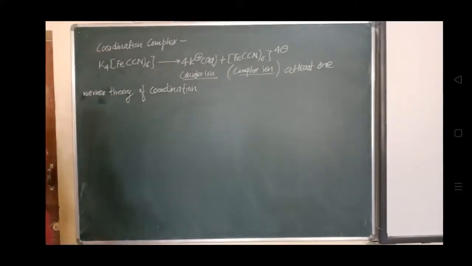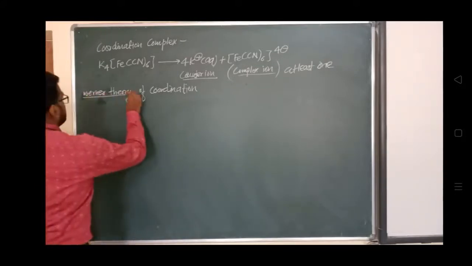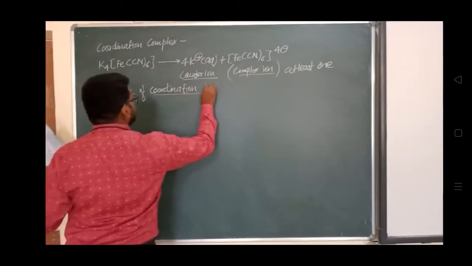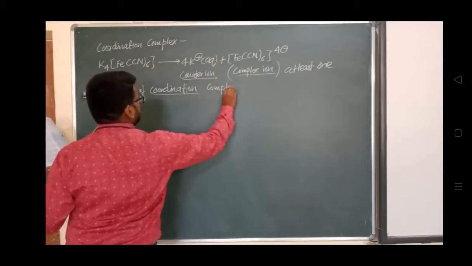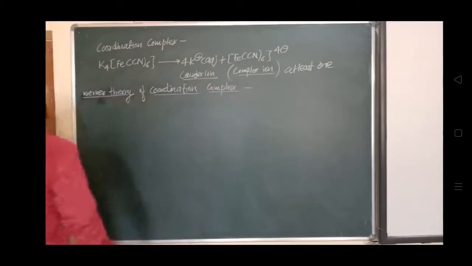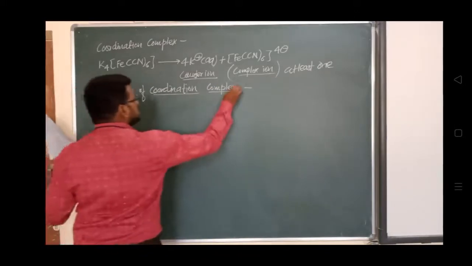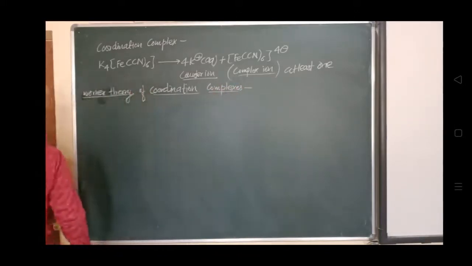We have also seen what is a double salt. A double salt, when it gets dissociated, will form simple ions, that we have also seen. Now we'll discuss the Werner theory about coordination complexes, the first attempt to explain the nature of bonding in coordination compounds.